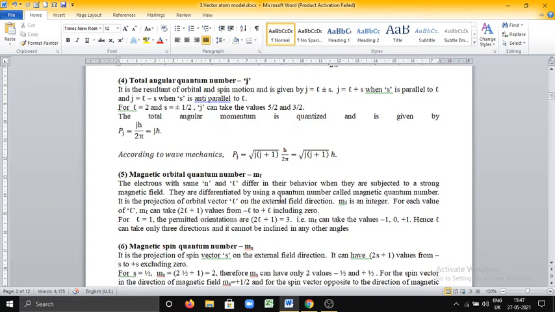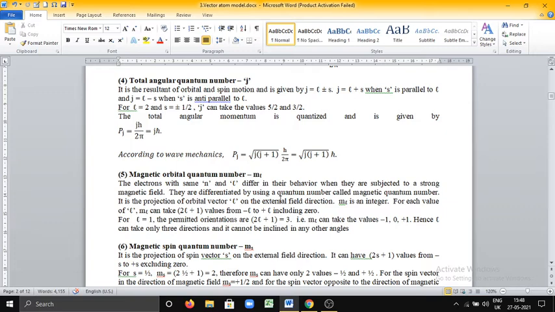For example, for L is equal to 0, that is S orbital. L is equal to 1, that is P orbital. The permitted orientations: what are the orientations possible? 2L plus 1. If you substitute the value of L as 1, then 2 plus 1 is 3. Now what are the values ml can take? ml can take minus 1, 0, plus 1. See, minus L to plus L including 0. That's why we have written minus 1, 0, plus 1.